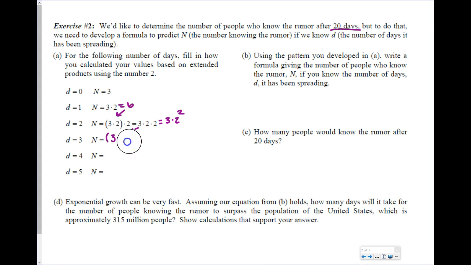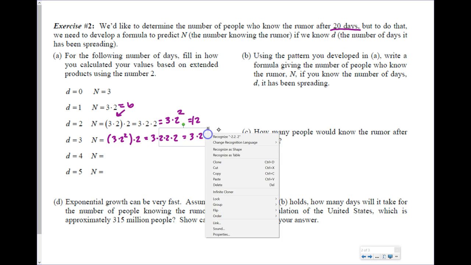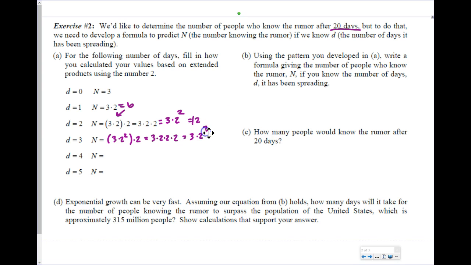Okay? Which gives us 12. The next day, we're going to take that 3 times 2 squared, and we're going to double that. So we're going to multiply that by 2. This gives us 3 times 2 times 2 times 2, which gives us 3 times 2 cubed now, which gives us 24. Okay, so you see how I'm taking whatever I get and then I'm multiplying it by this 2 every time?